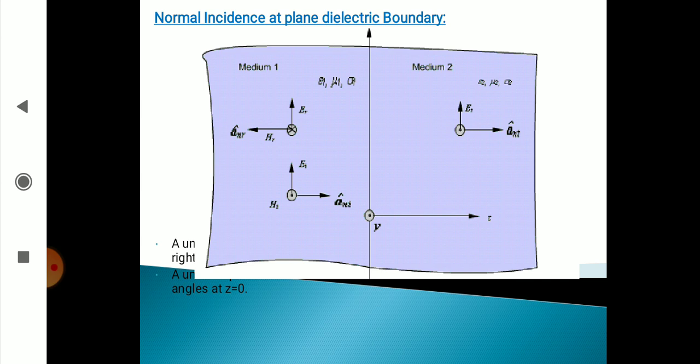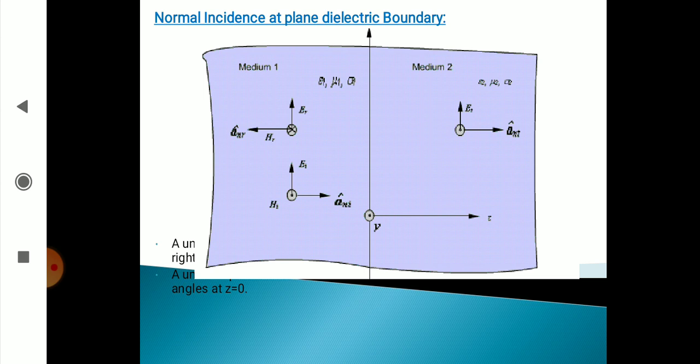Below z is equal to 0, let the properties of medium 1 be epsilon 1, mu 1, sigma 1, eta 1. And above z is equal to 0, let the properties of medium 2 be epsilon 2, mu 2, sigma 2, eta 2. So depending upon the properties of the two media, part of the wave will be transmitted into medium 2, while the other part will be reflected back into medium 1.